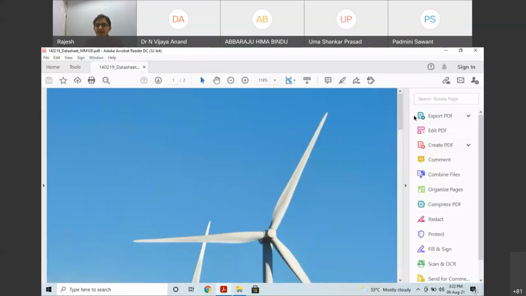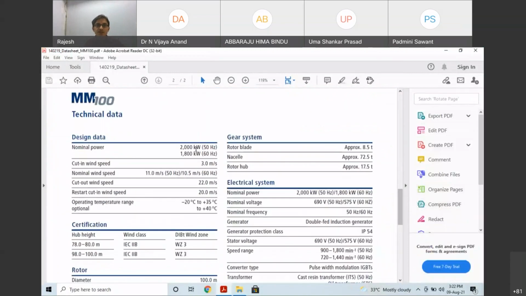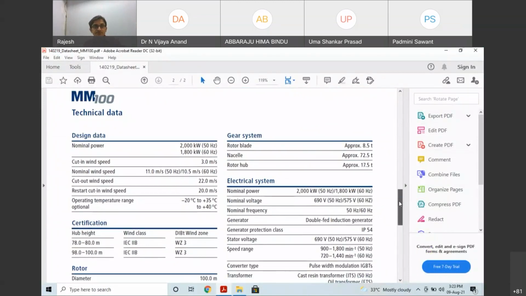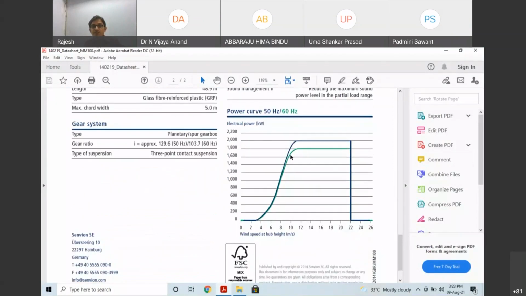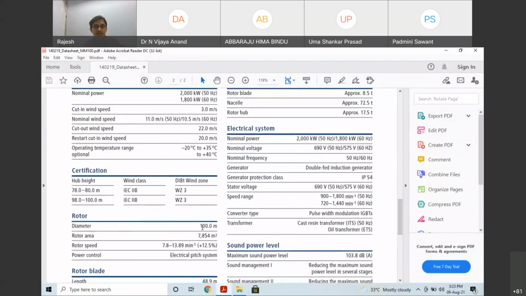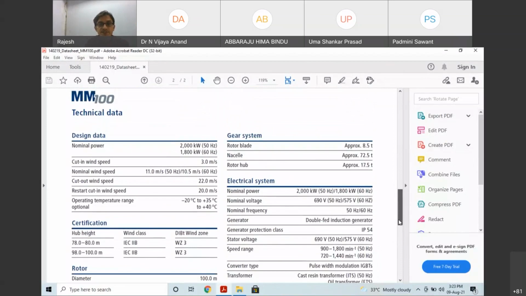Last, we'll see one at random, at a glance. The 2000 can be designed for 50 hertz and 60 hertz. So 50 hertz means 2 megawatts, 3 meters per second, 22. You look at the cutout speed, it is 22 here. For 50 it is like this, for 60 it is like this. Two performance characteristics he has given. Diameter is 100. Temperature, even it is 40 centigrade degrees. Previously 25, now it is 40.